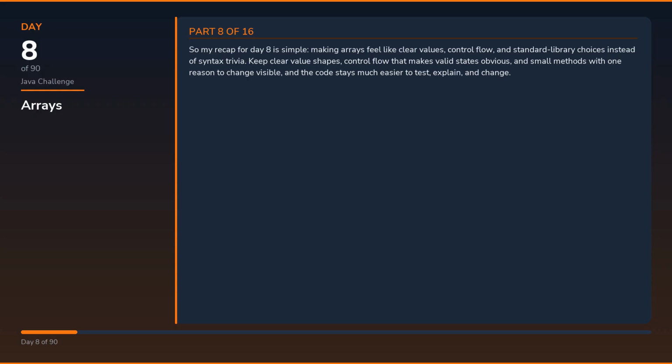So my recap for day 8 is simple: making arrays feel like clear values, control flow, and standard library choices instead of syntax trivia. Keep clear value shapes, control flow that makes valid states obvious, and small methods with one reason to change visible, and the code stays much easier to test, explain, and change.